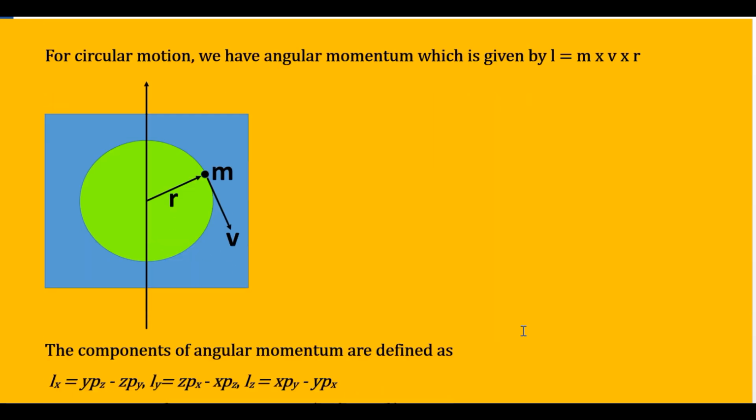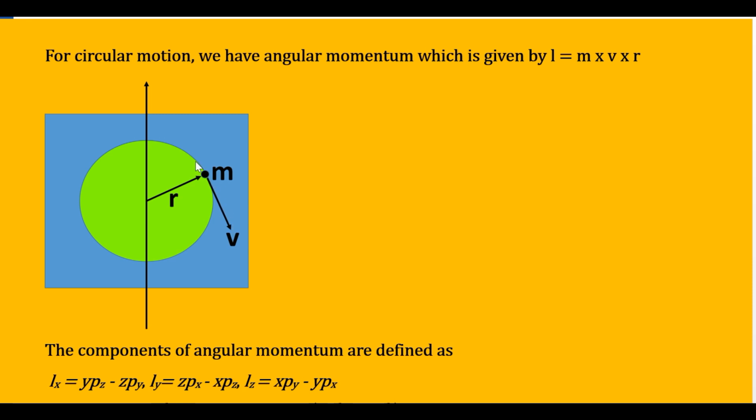We move a little ahead. Now if you have an object of mass m which is undergoing a circular motion on a plane, only in one plane, you have an object of mass m and a circular motion, and therefore the radius of that circle is equal to r, and r is a vector, mass is your scalar quantity, and the direction of the motion or the velocity vector is always tangential.